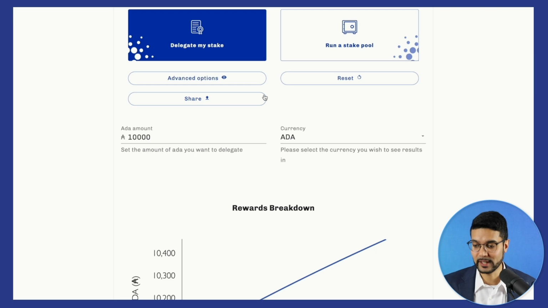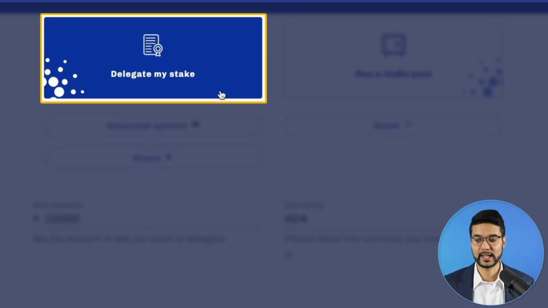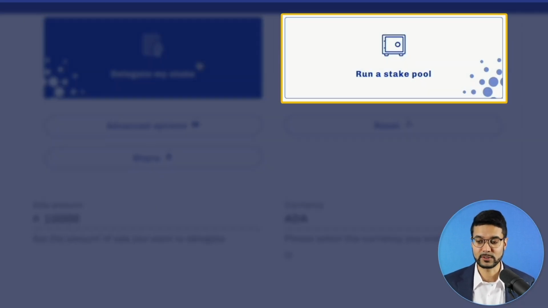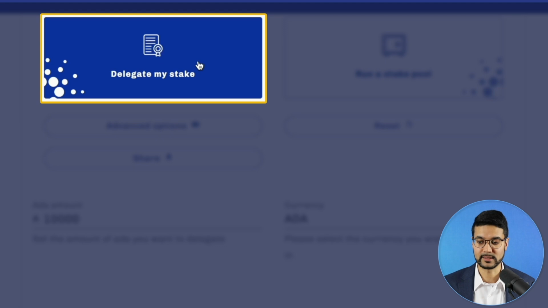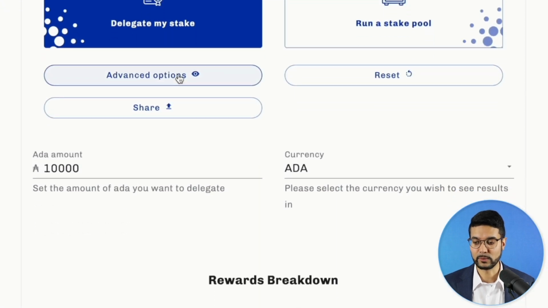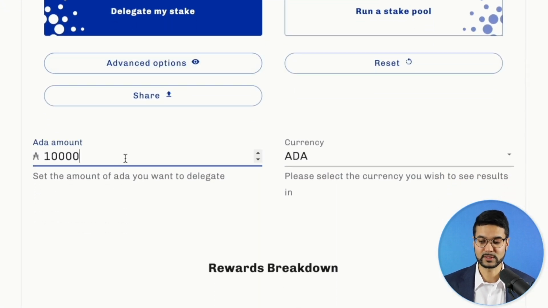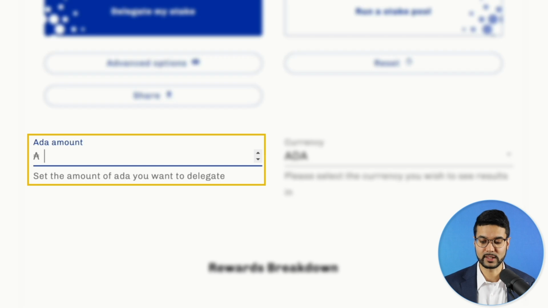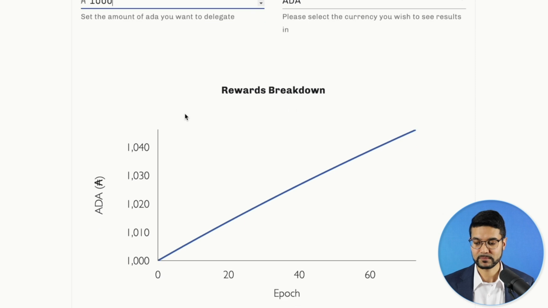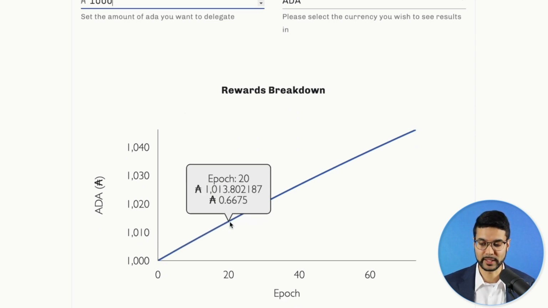So what we have here, we've got two different options. We can choose either delegate our stake or run a stake pool. First, let's go ahead and take a look at delegate my stake. We've got some pretty simple parameters to choose from here. It's just a matter of entering the amount of ADA which you would like to delegate to a pool. Let's say you have 1,000 ADA, and we can see a chart which will give us a rewards breakdown.